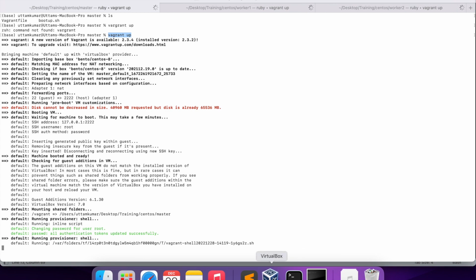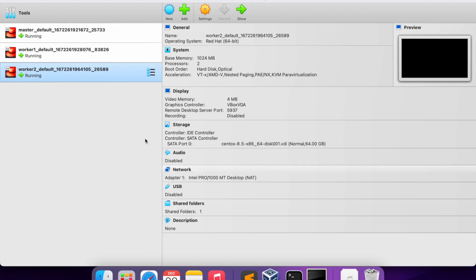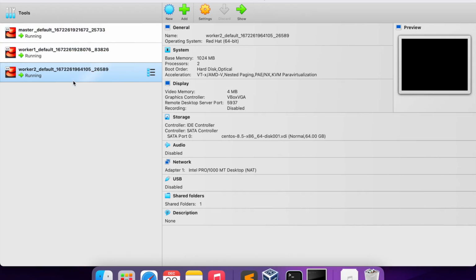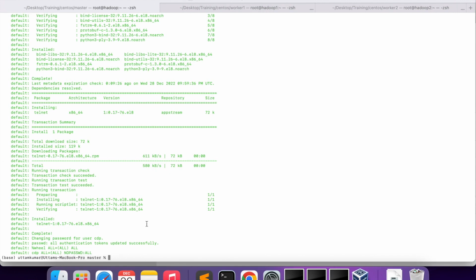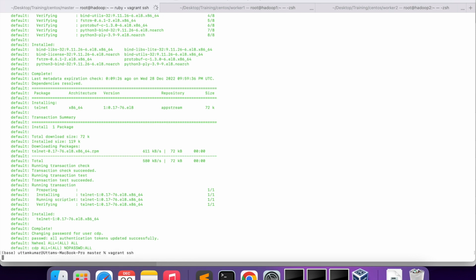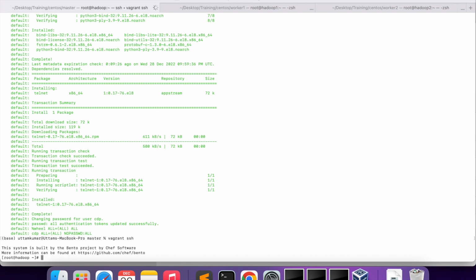It started and it will take some time to process. Now you see I have all three machines: master, worker 1, and worker 2. Once it's done, we will start the further setup. For connecting to it, you just need to type vagrant ssh. Let's see whether the settings we made are there or not.